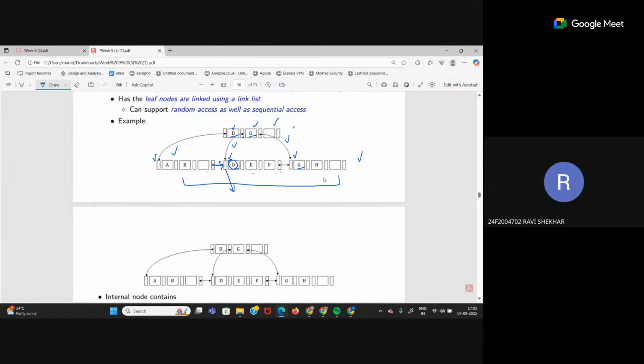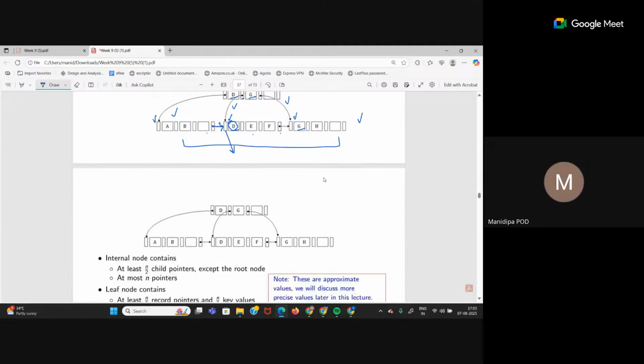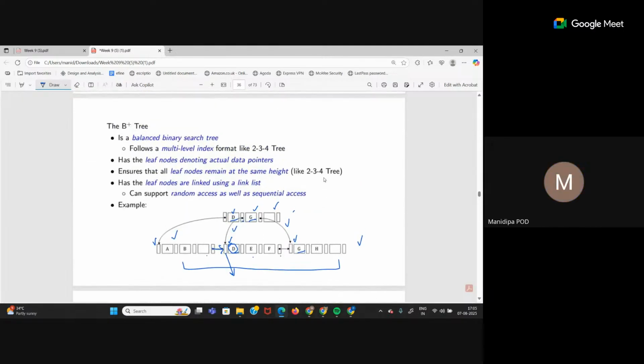No, ma'am, because we need pointers to reach the next node, right? So we always have to go sequentially. But this linked list structure is only there in the leaf nodes. In the other nodes, you can randomly access any key value. So this gives you both sequential and random access. This is the specialty of B plus tree. In B tree, this linked list format is not there.